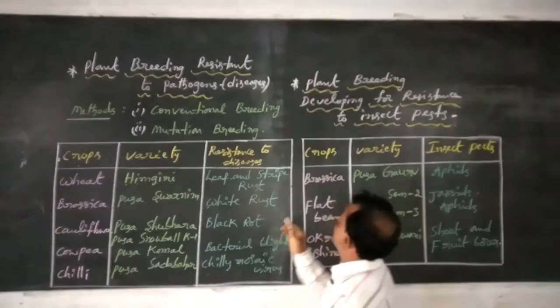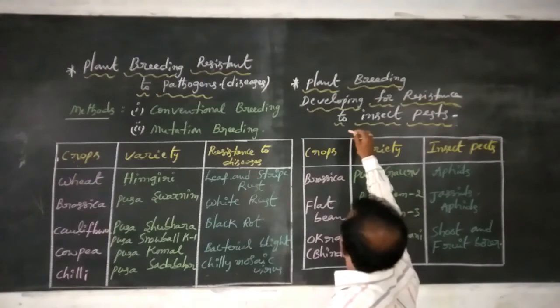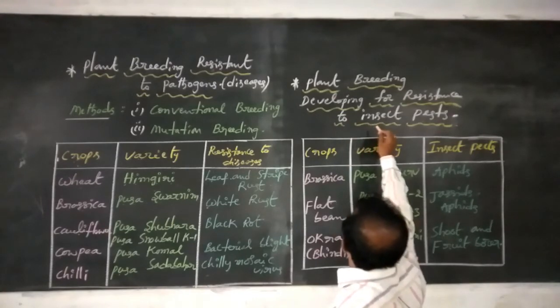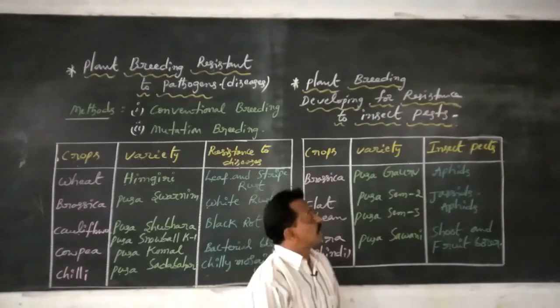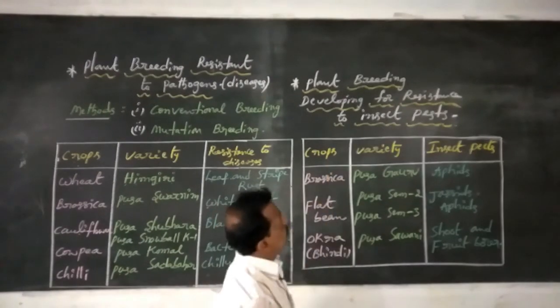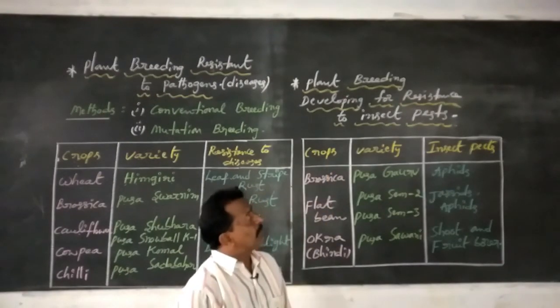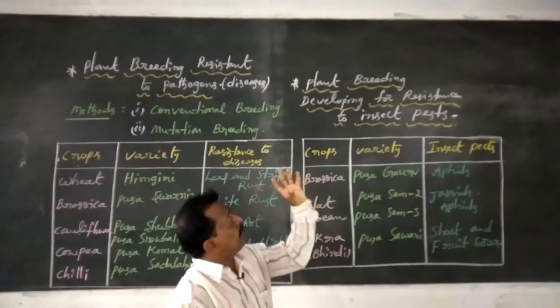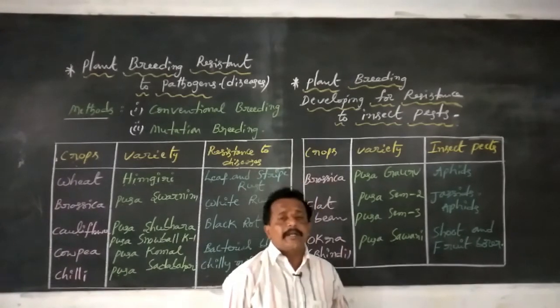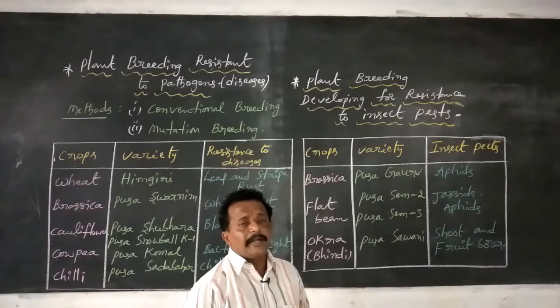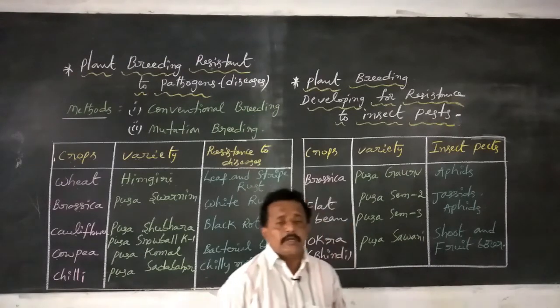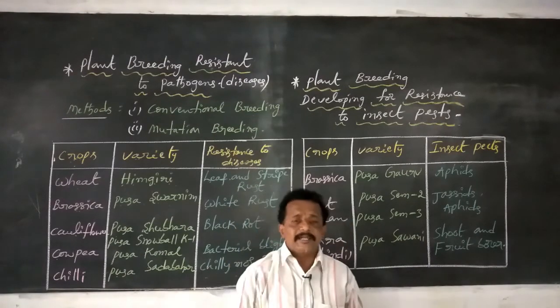Next we are going to discuss plant breeding for resistance to insect pests. Some insect pests infect several Indian crop plants. As you already know, Dr. M.S. Swaminathan introduced several breeding crop plants.